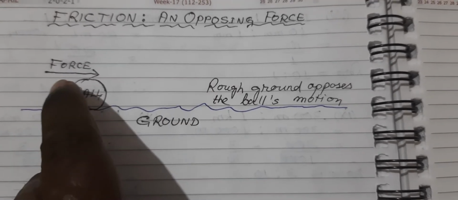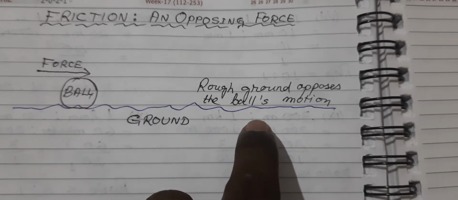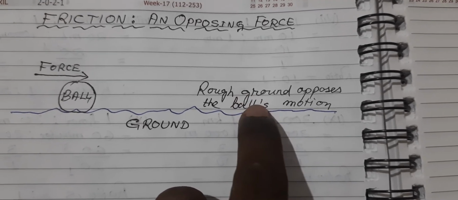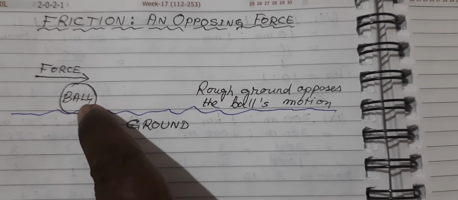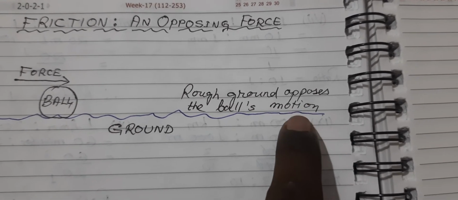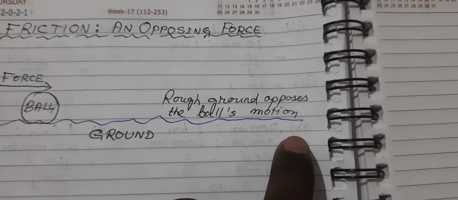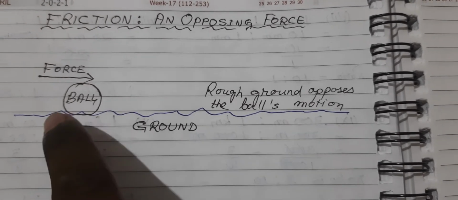So when you roll this ball by using a force, the ball rolls on the surface, but this rough ground starts opposing the force with which the ball moves. It opposes the motion of the ball. And so finally the ball, after rolling for some time on this rough ground, stops. So what makes the ball stop?